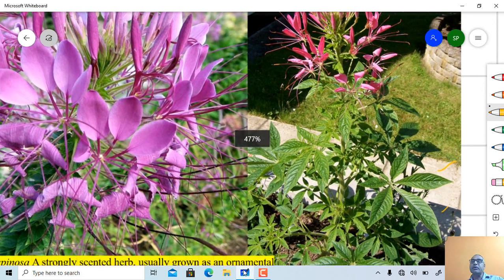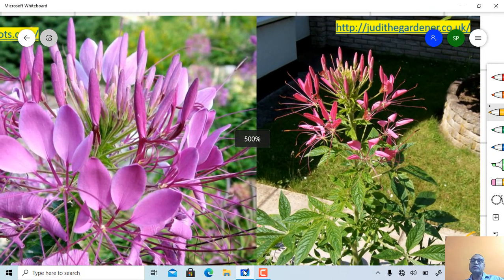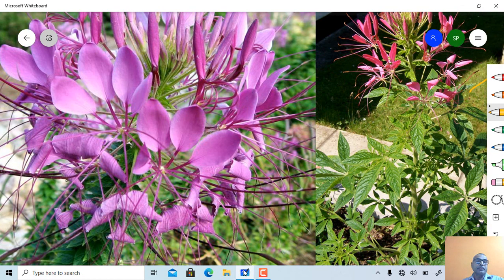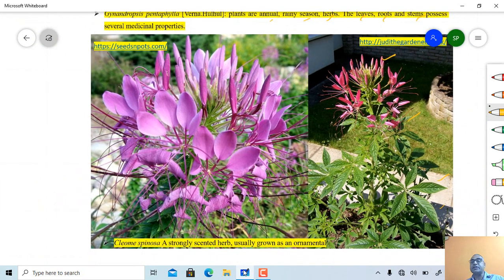See the inflorescence, older flowers, younger flowers, then the color of the petals, totally pinkish, as well as long filaments of the stamens. So this one is Cleome spinosa.